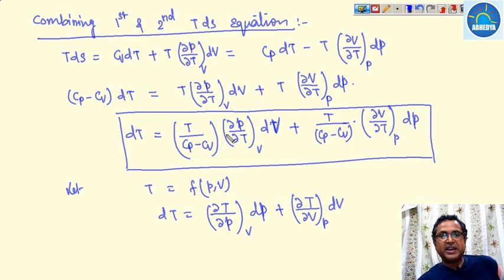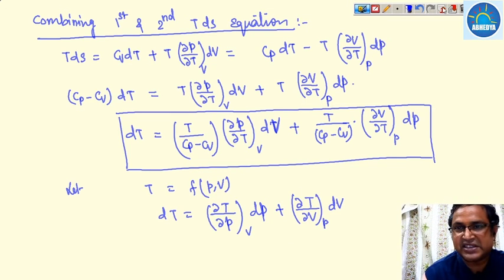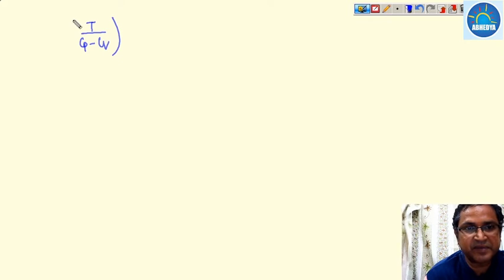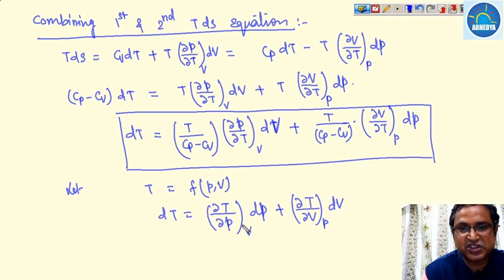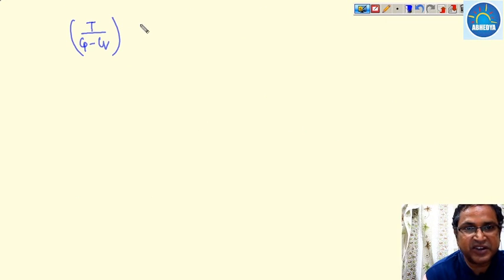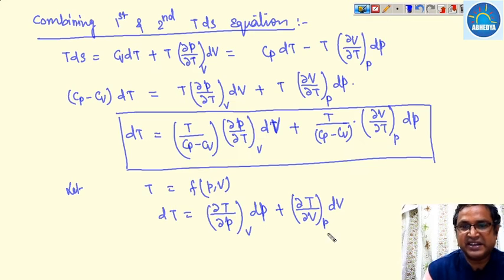If we compare these two equations, with respect to dV, then T upon Cp minus Cv times (∂P/∂T) at constant volume is equal to (∂T/∂V) at constant pressure.